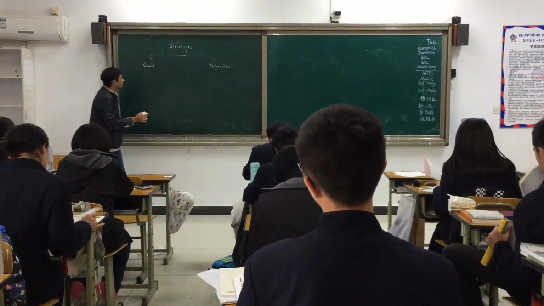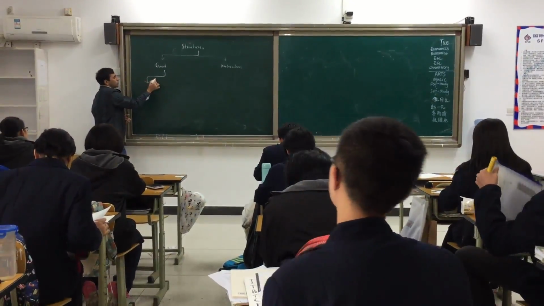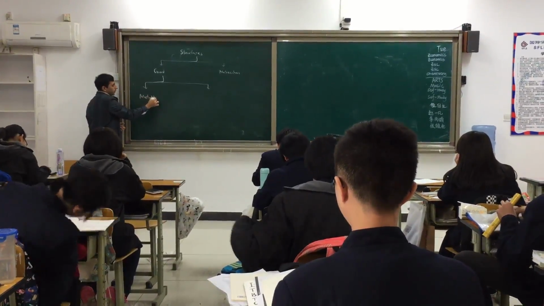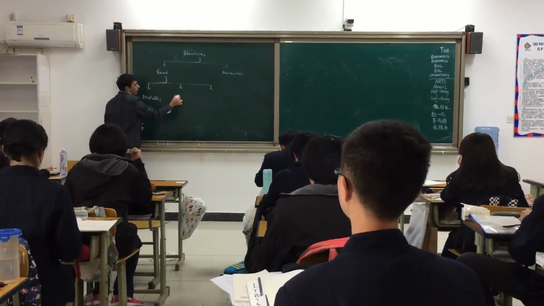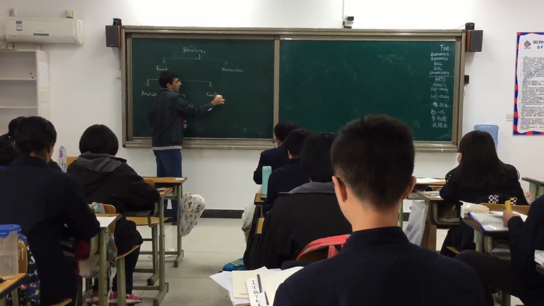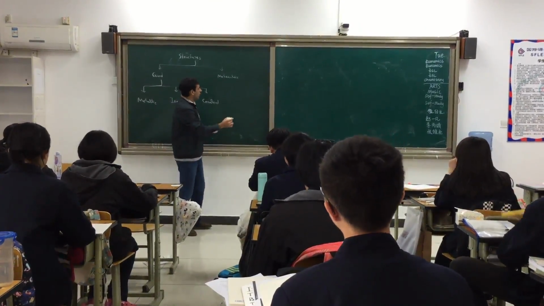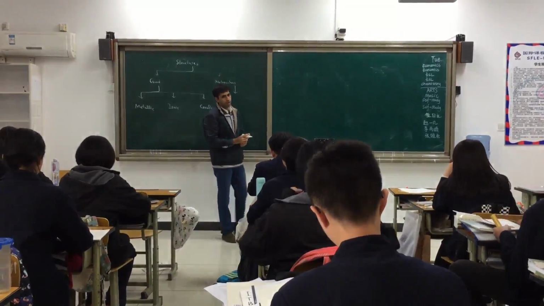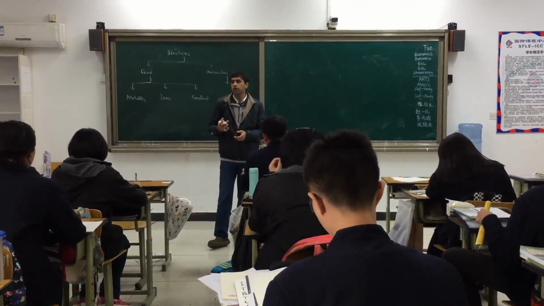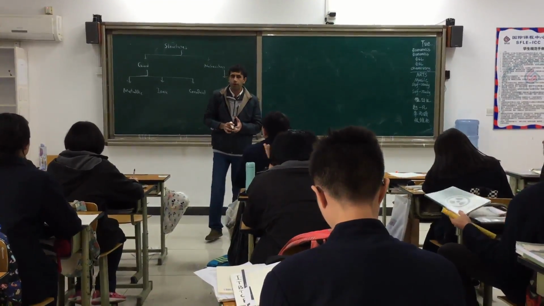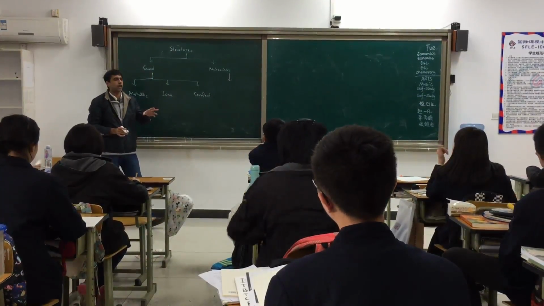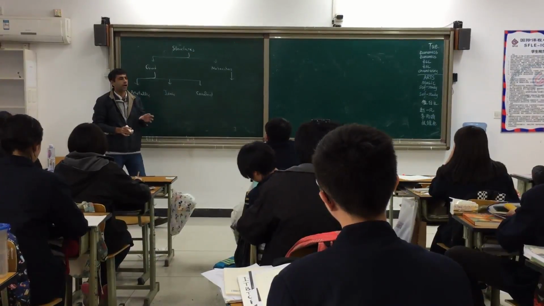Then we talked about giant structures and we divided them into different groups. One of them was the metallic giant structure. The second one was the ionic giant structure. The third one we are going to study today, that is the covalent giant structure. And the last one we will discuss is the molecular structure. In metallic structures, we talked about how they have a metallic bond, with a strong force of attraction between the valence electrons and positively charged metal cations.